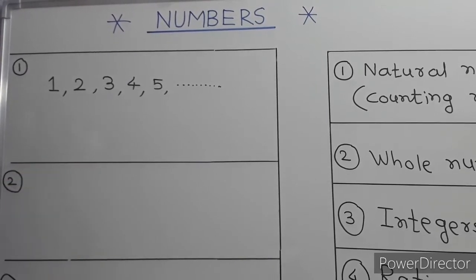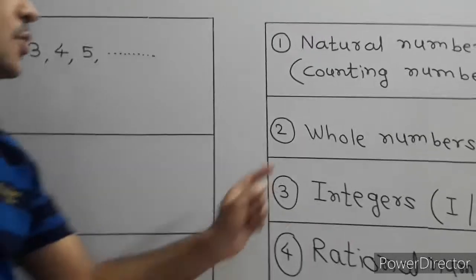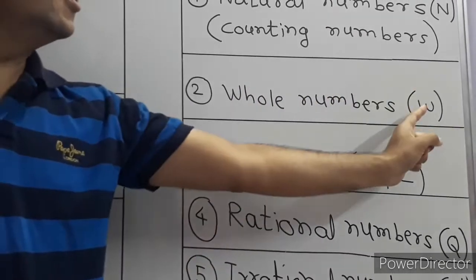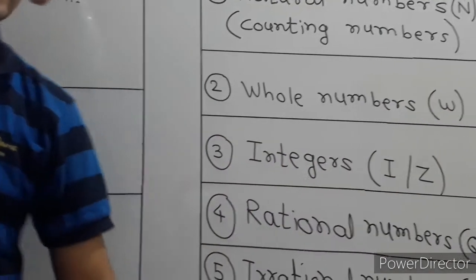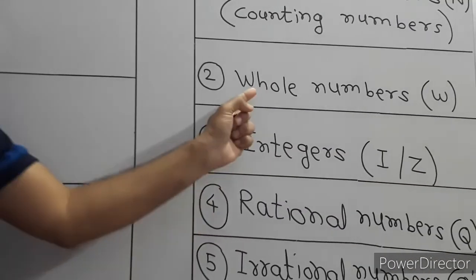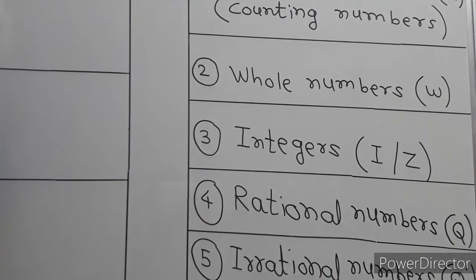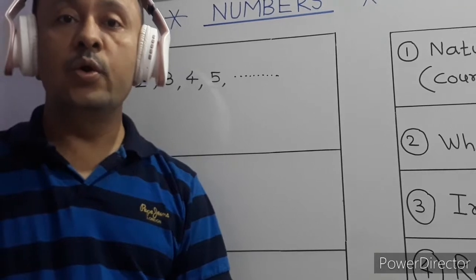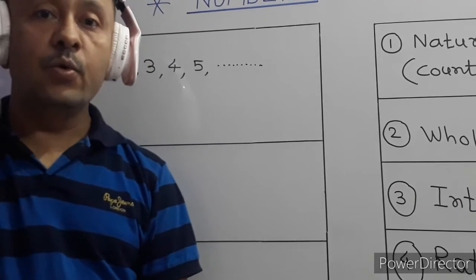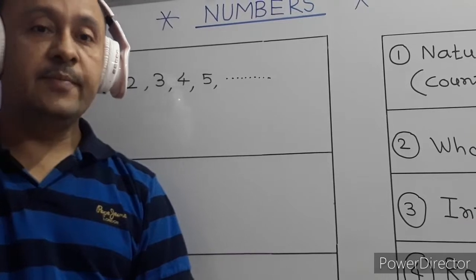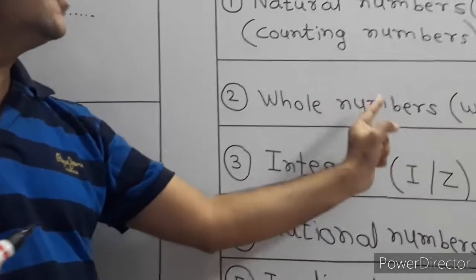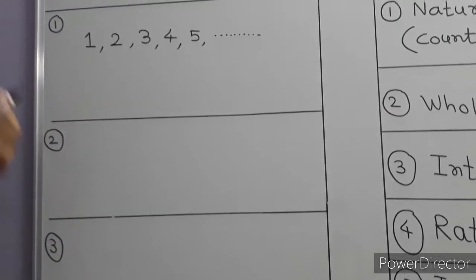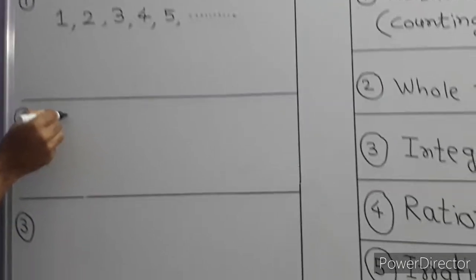Let us go to the next part, that is whole numbers. Whole numbers are the set of numbers denoted by the capital letter W. Whole means 0 comes. Whenever we say whole, our mouth becomes O shape. That's why whole numbers start from the number 0. So only one number is added to the natural numbers. Whole numbers start from 0.